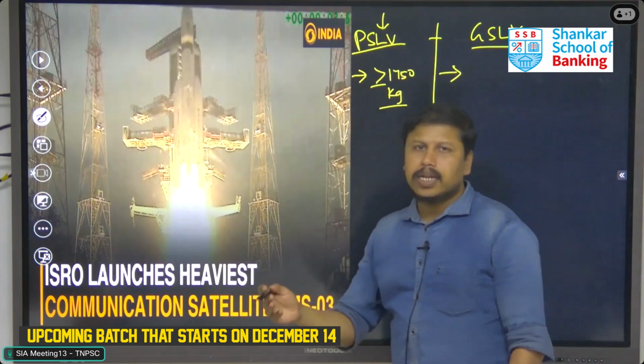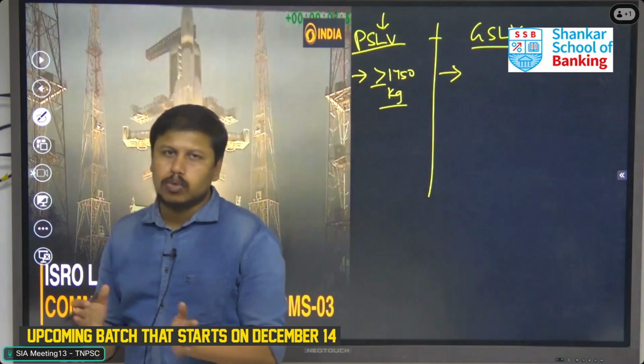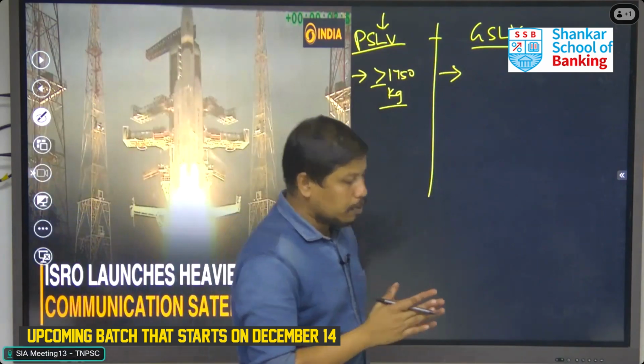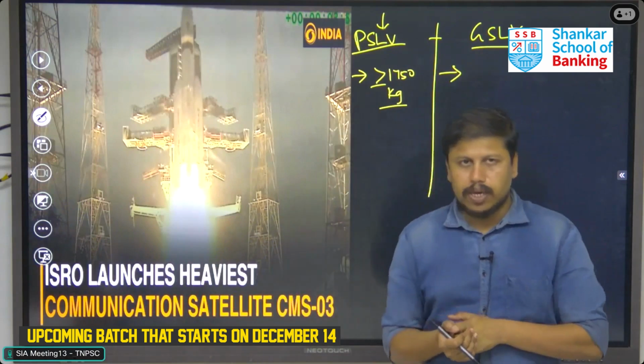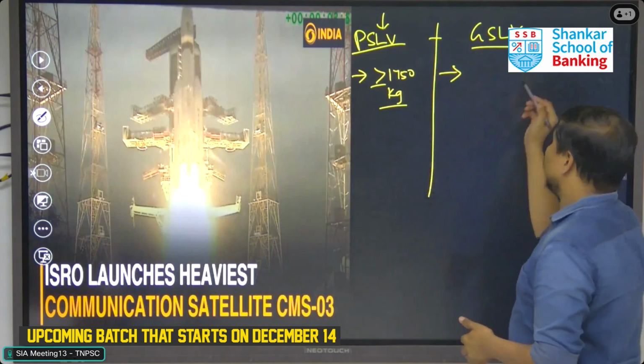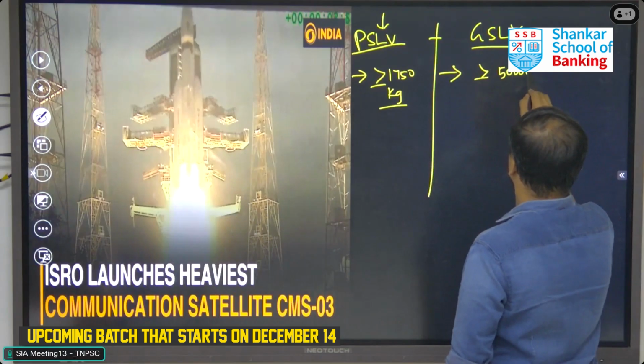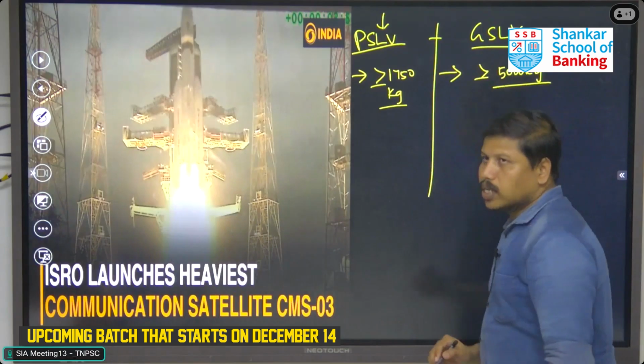After that, between the 1990s and 2000s, we launched another powerful launching vehicle called the GSLV, which stands for geosynchronous satellite launch vehicle. With this launching vehicle, we developed a weight capacity of 5,000 kg or more.